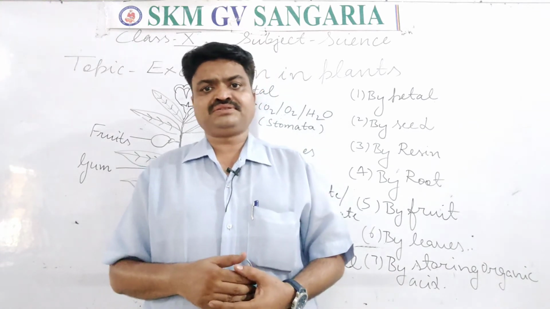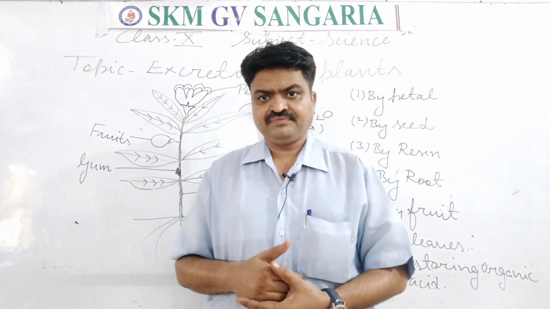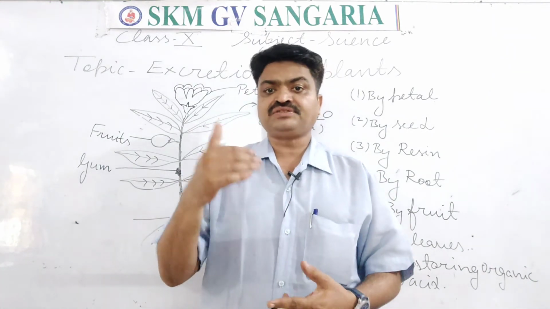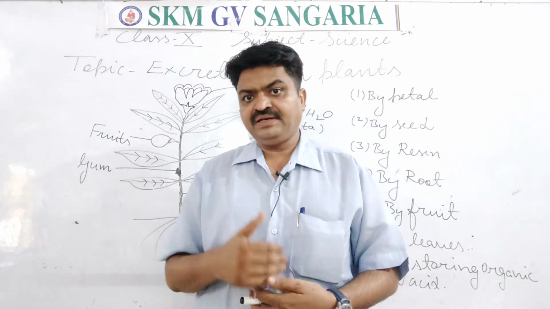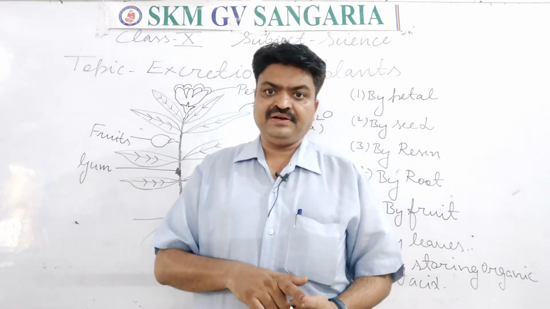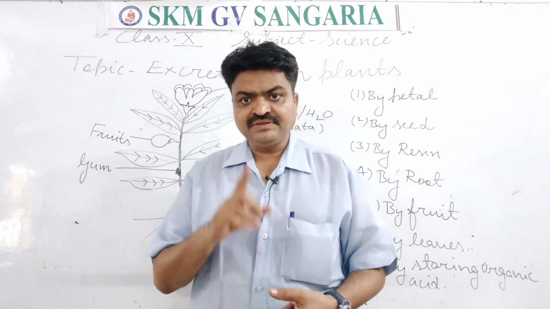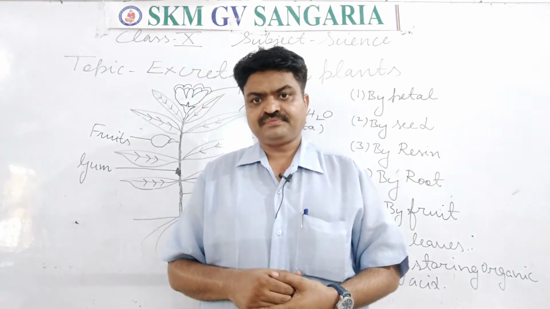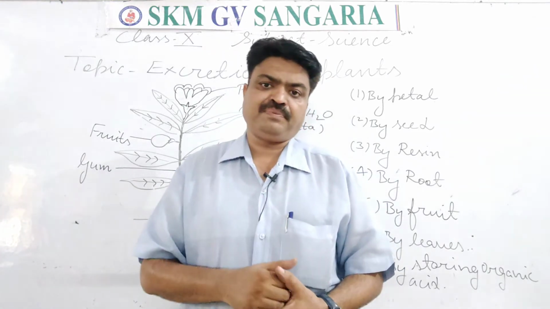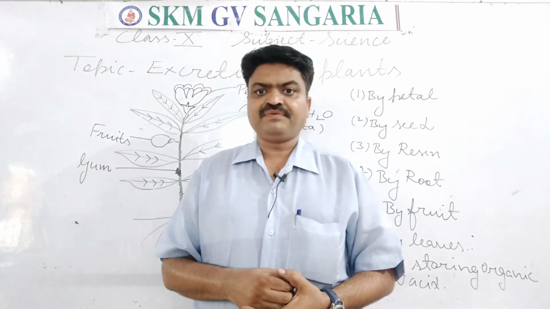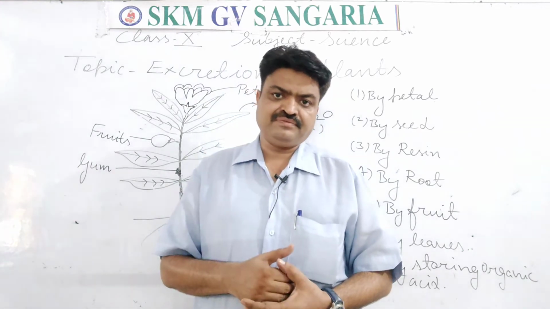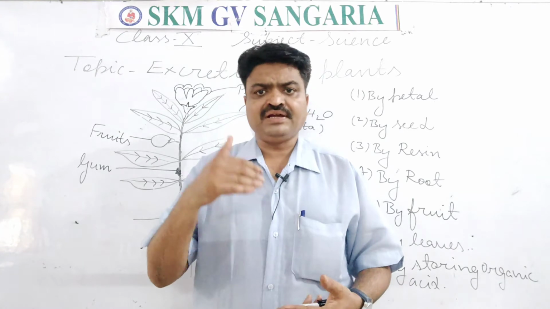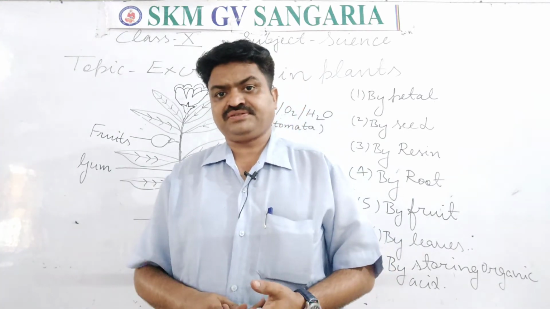It means in the autumn season, plants shed their leaves. And with the help of the shedding of the leaves, they also get rid of the waste, student. So by shedding the leaves or the fruit, plants get rid of the waste. Like this, they also get rid of the waste with the help of petals, student. Petals are the attractive part of the flower, but after fertilization they are shed, and with the help of that shedding, the plants get rid of the waste.